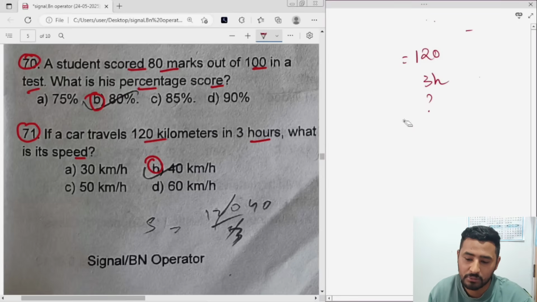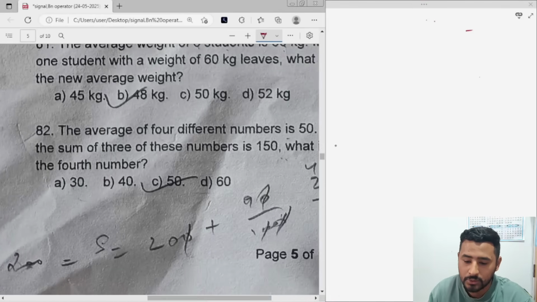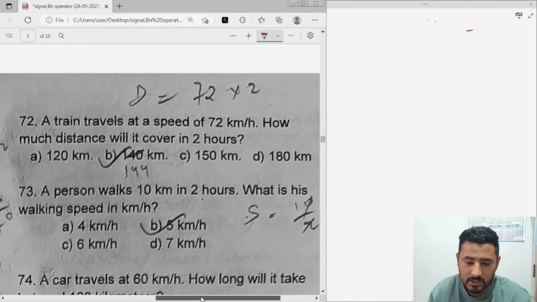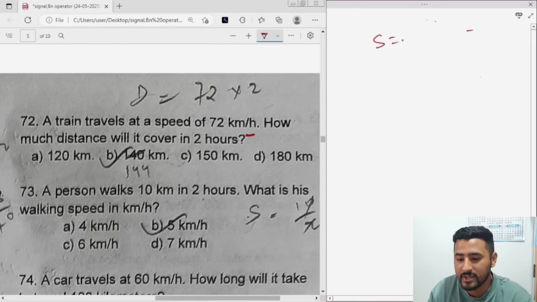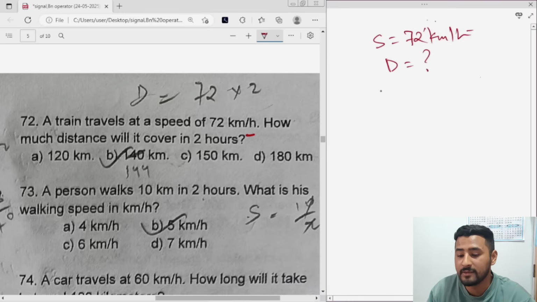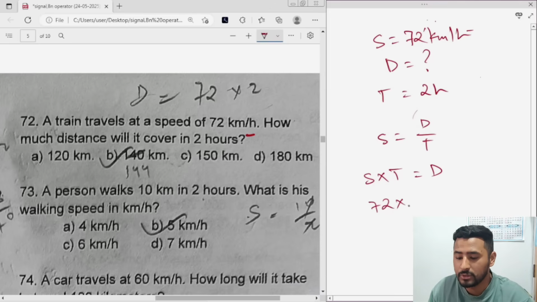Let's go next. That is question number 72. A train travels at a speed of 72 km per hour. Then how much distance will it cover? Distance we don't know. Time is given as 2 hours. So you all know speed, again use the same formula, distance by time. If you have to find distance, it will be speed into time equal to distance. Speed is 72, time is 2, distance will be 144 kilometer.